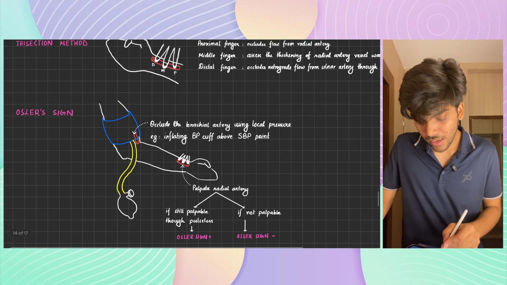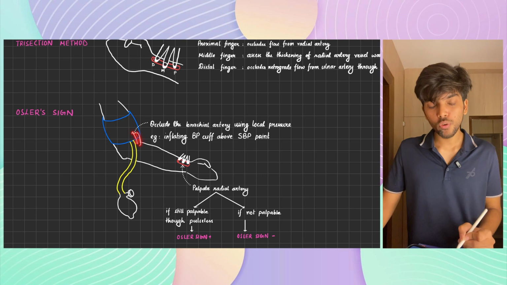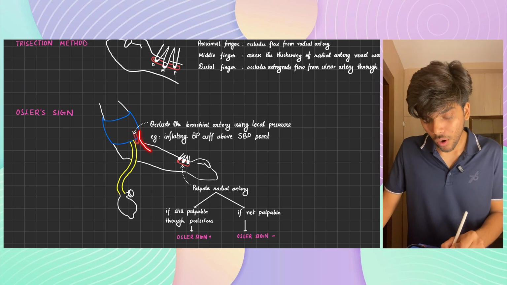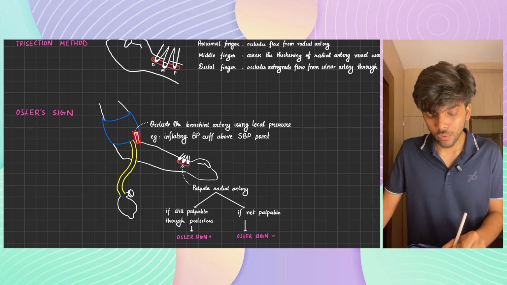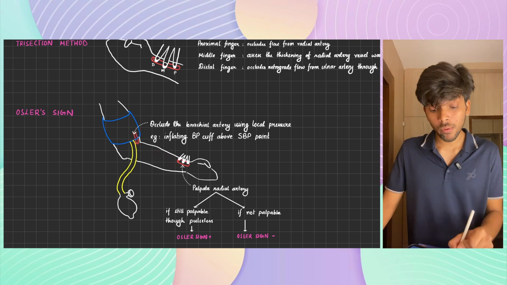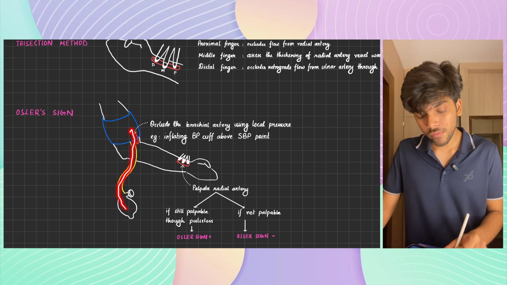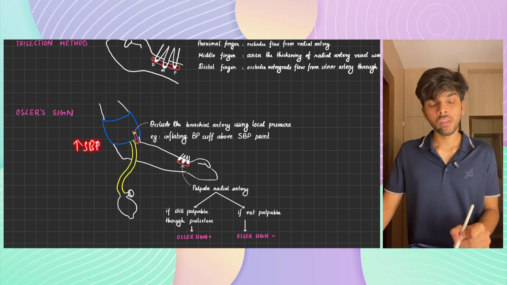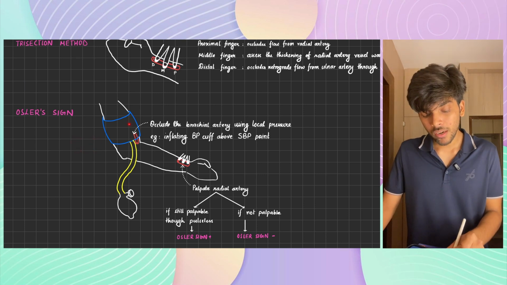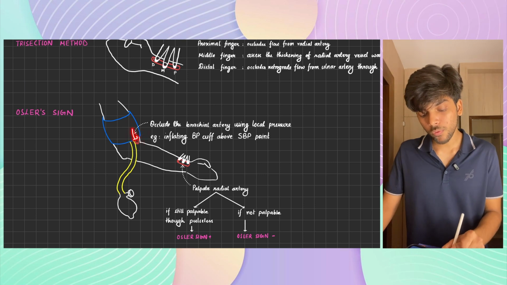So here's the radial artery that you need to palpate. Here's the brachial artery that you need to block to prevent the flow of pressure wave forward. The occlusion can be done either with the help of the finger, but preferably you use a BP cuff. Then you inflate the BP cuff till when? Till the pressure is more than systolic blood pressure, because beyond systolic blood pressure, the pressure wave is blocked. It is no longer going to move forward.